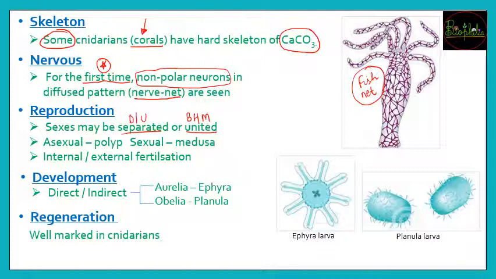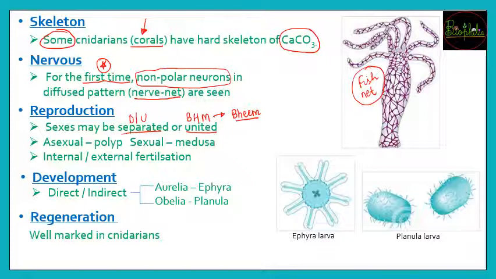To avoid getting confused, you can remember it as united. This is nothing but Bheem. You must have seen the Chota Bheem cartoon if you have small kids at home, your brothers and sisters. Bheem is going to be united with his friends.